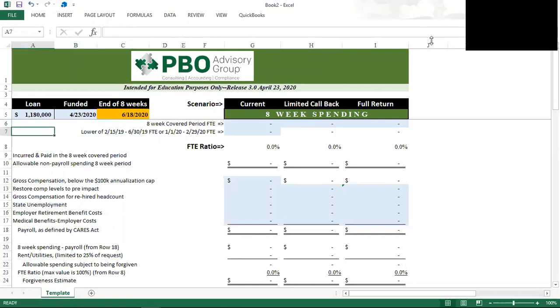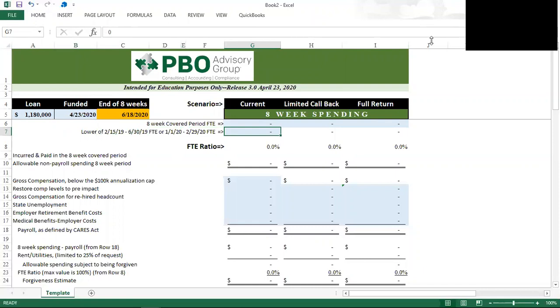The most important number you can know, and you can know this right now, is what is your denominator for your FTE ratio calculation. We have an article on our website that describes how to do this, and you will want to take either the lower of your head count in 2/15/19 to 6/30/19, where head count is measured on a full-time equivalent (FTE) basis, or January 1st, 2020 through February 29th, 2020.